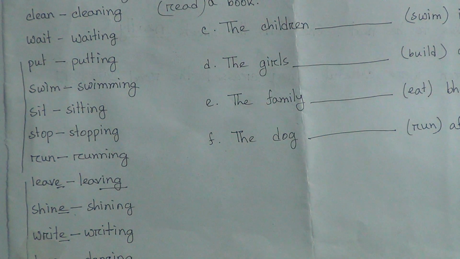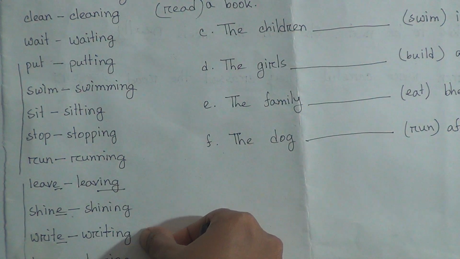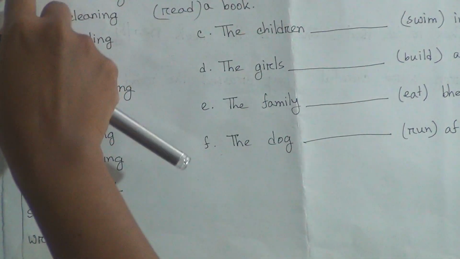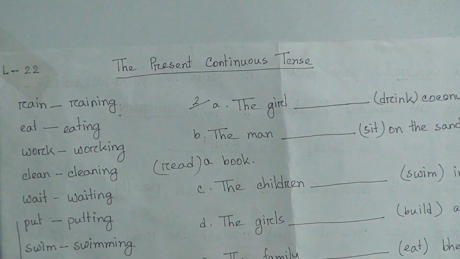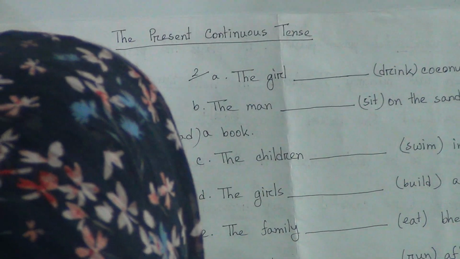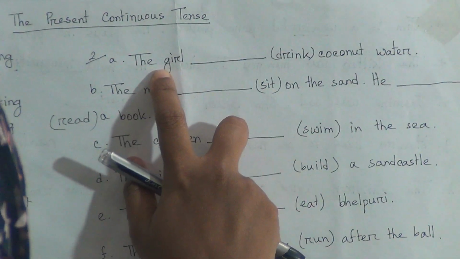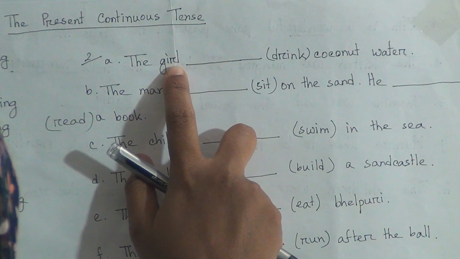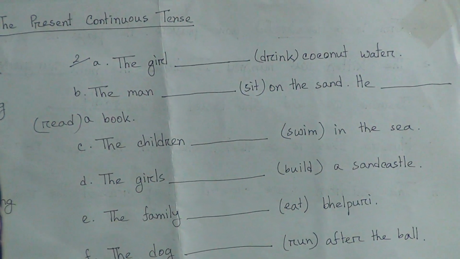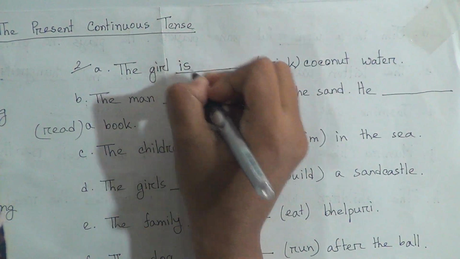I hope you have understood how you have to change the main action verb according to the continuous form. Then our exercise number 2 we will do this. The girl is a singular person. So from the rules we know we will have to add the auxiliary verb.